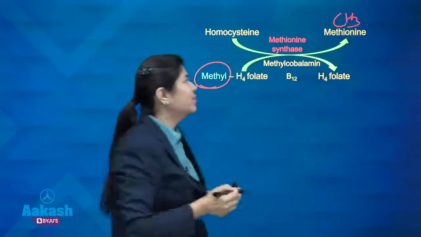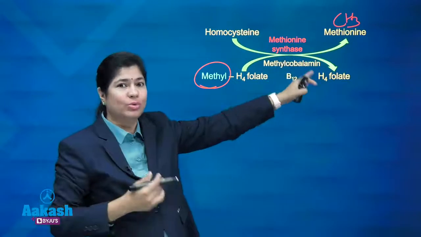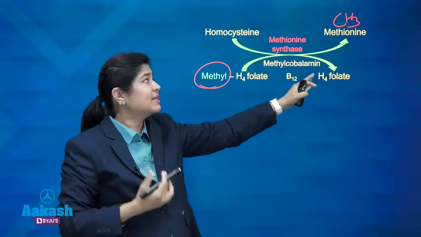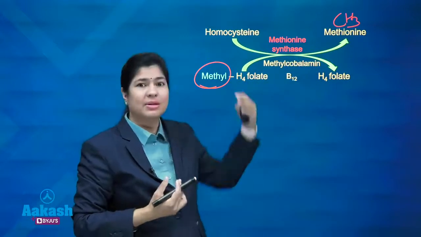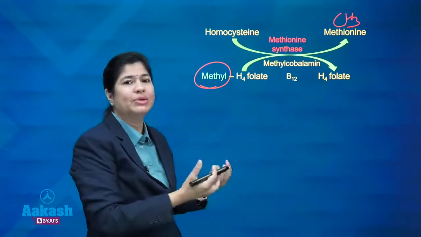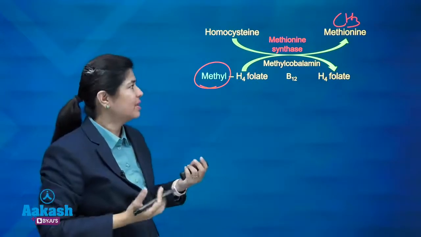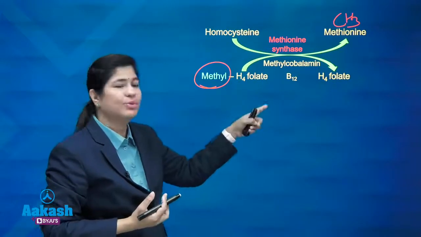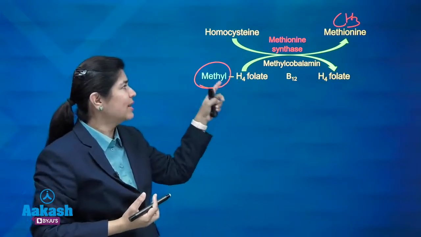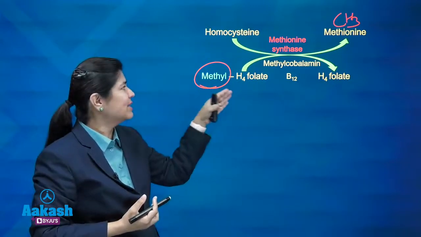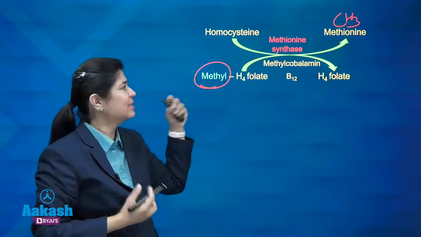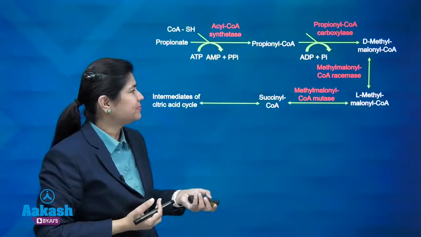That is why methionine is the universal methyl donor. You remember SAM, S-adenosyl methionine. In that structure, it gives off methyl to the methyl acceptors. So, this is one reaction you have to always remember. I will give you one more figure which tells you a little more detail about this and explains the folate trap in a better manner.